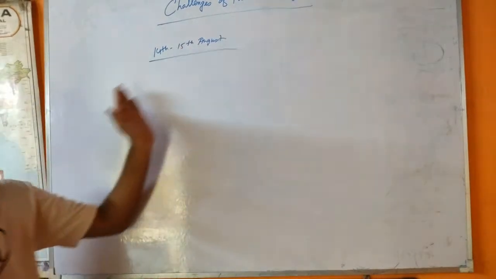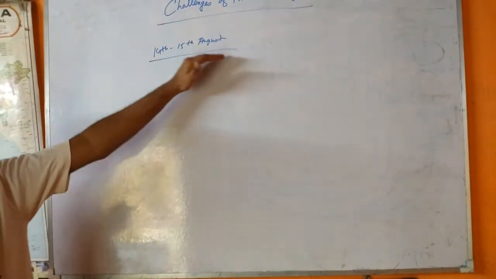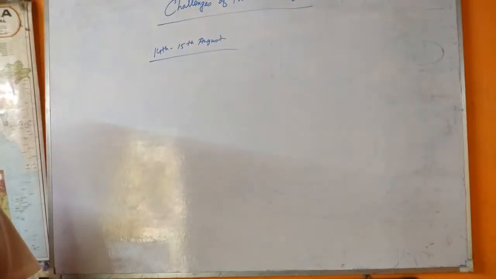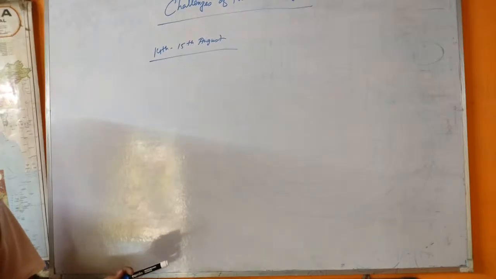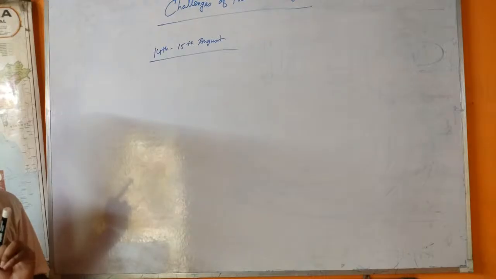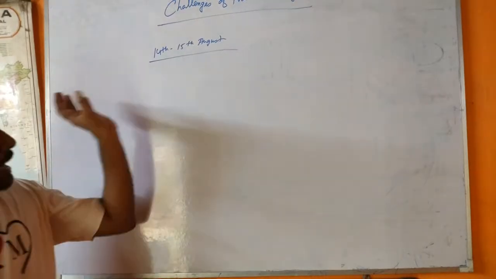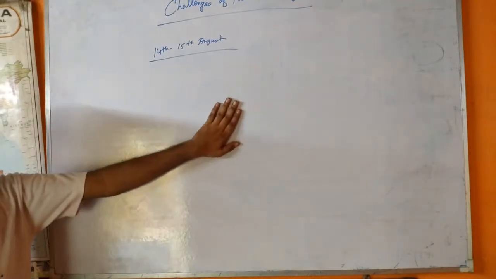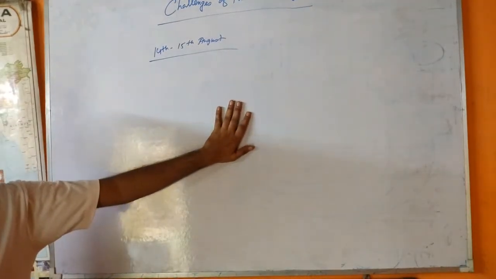But here we are saying 14th and 15th August. What are the basic causes that we are saying 14th or 15th August? Why am I saying that? Because at the midnight, that means at 0 a.m., right?